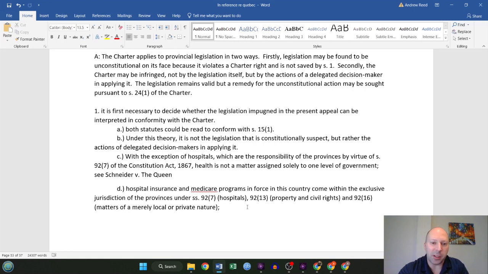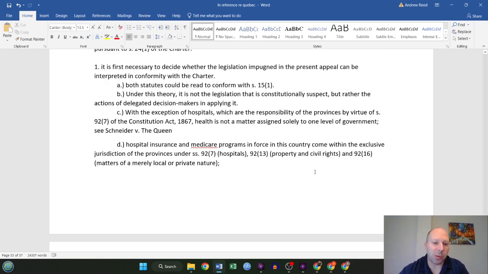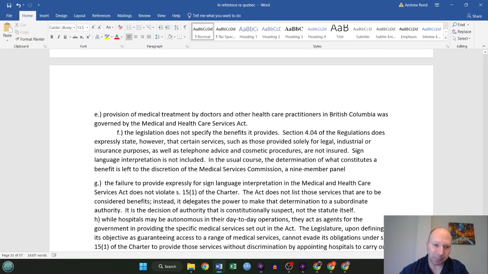Under this theory, it's not the legislation that is suspect, but rather the actions of the decision makers in applying it. And that with the exception of hospitals, which are the responsibility of the provinces, by virtue of Section 92.7, the heads of power is saying that hospitals are provincial, health is not a matter assigned solely to one level of government. And then hospital insurance and medical care problems come within the heads of powers of Section 92.7 hospitals, Section 92.13 property and civil rights, and 92.16 matters of a merely local or private nature. So he is breaking this down into the heads of powers.